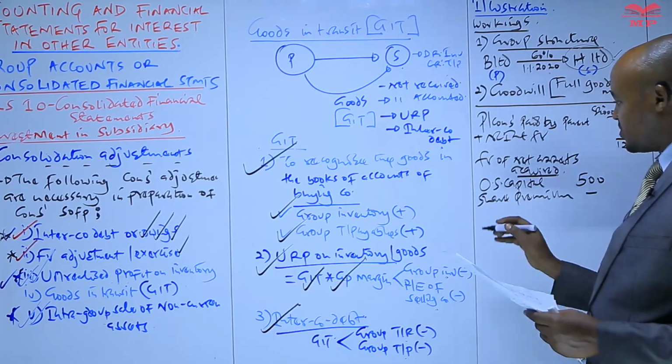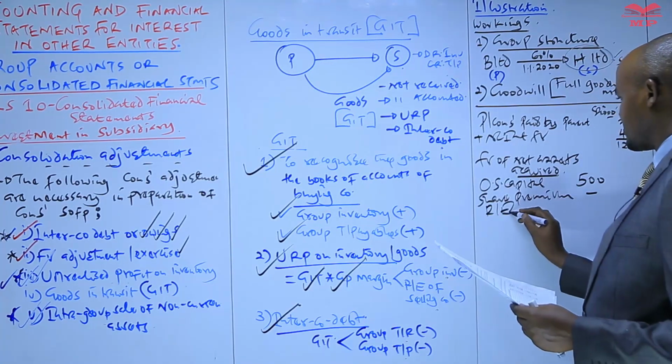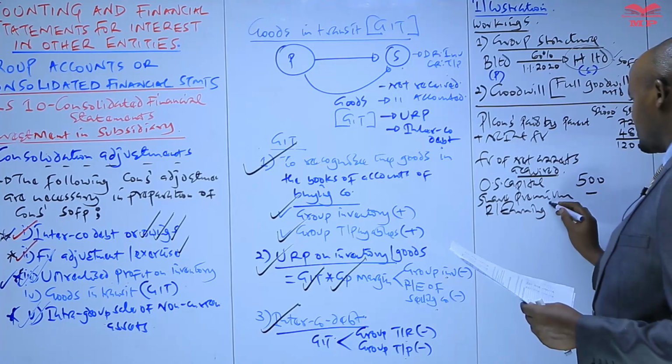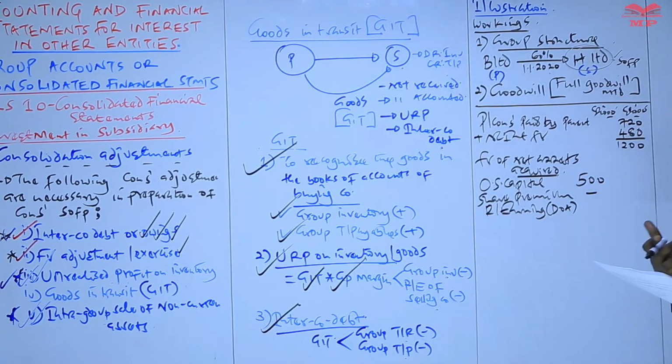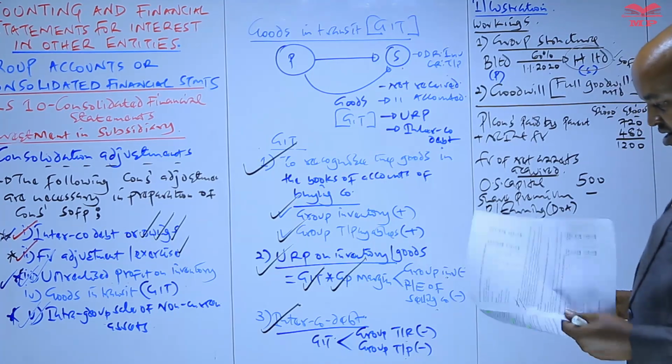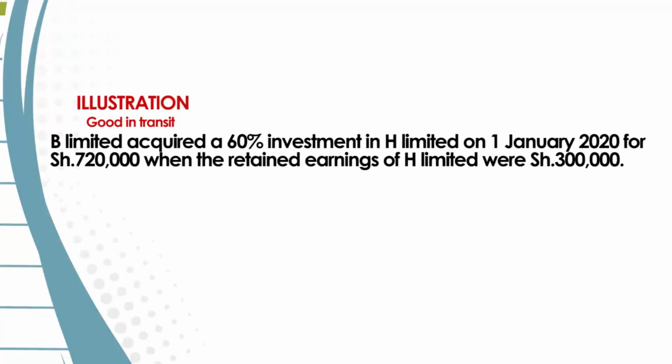The other item of equity which we have there is the retained earnings. But remember, in this case, we have said what we consider here is the pre-acquisition retained earnings of the subsidiary company at the date it was acquired, which are given in paragraph 1. Paragraph 1, we are told at the date this subsidiary was acquired, its retained earnings was 300.